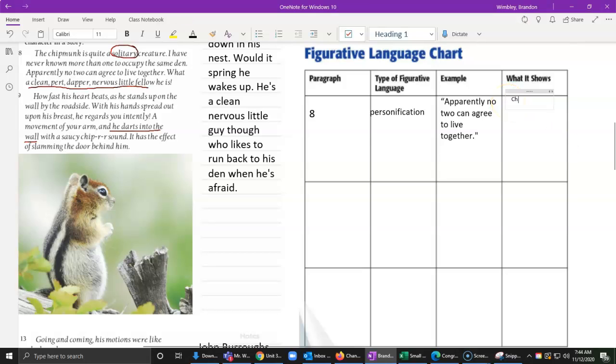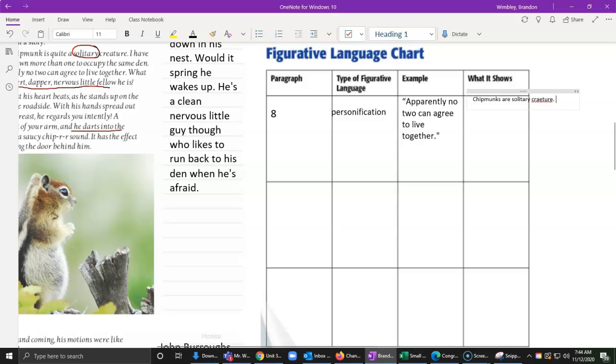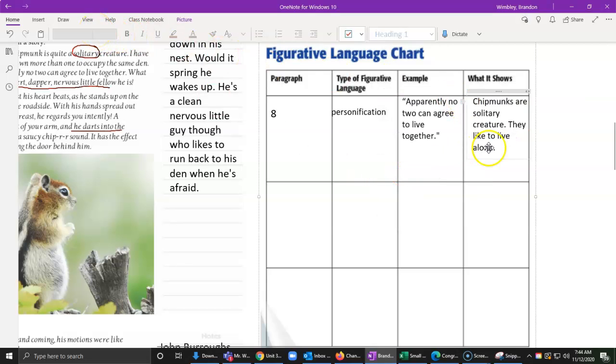Well, it shows us that chipmunks are solitary creatures, that they like to live alone. And then we use our spell check to flip that E and that A. And so that's what we're going to be doing with these other parts. We're going to be looking for some examples of personification and filling this out.